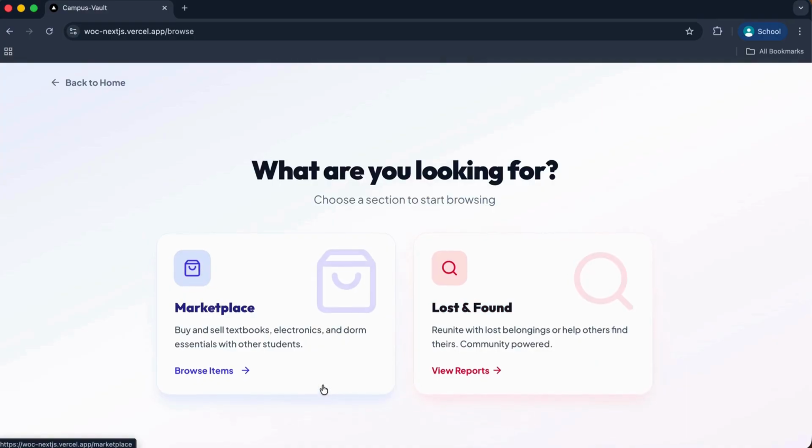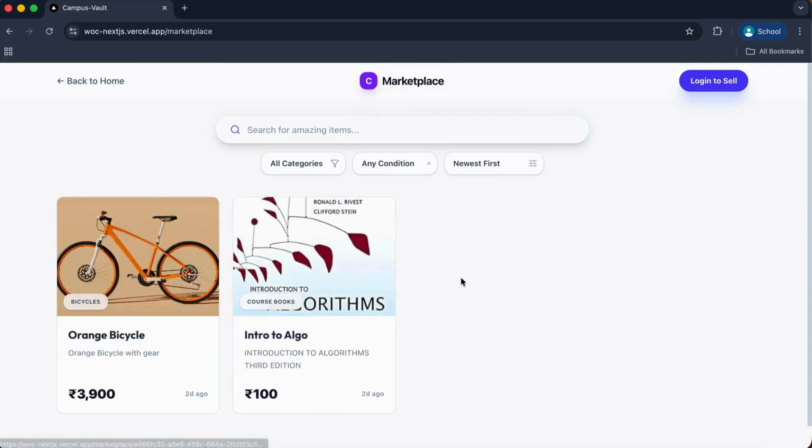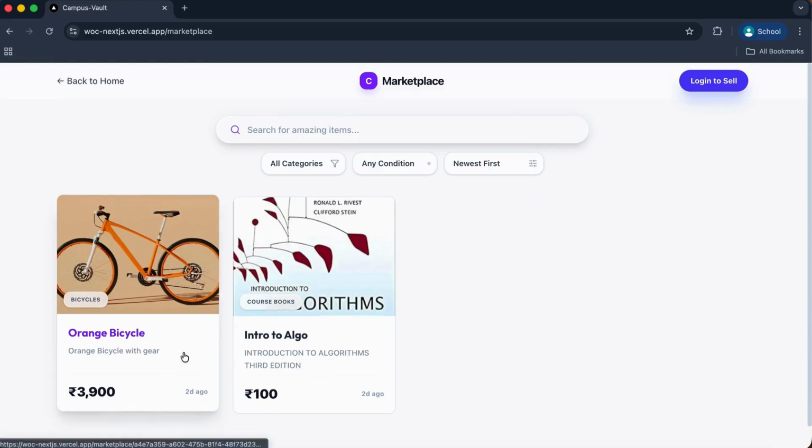So we can go to Browse Listings. Here there are two options, Marketplace and Lost and Found. Let's first go to the Marketplace section. Currently in the Marketplace, we have only two items, an orange bicycle and an Intro to Algorithms textbook. So these two are for sale right now.